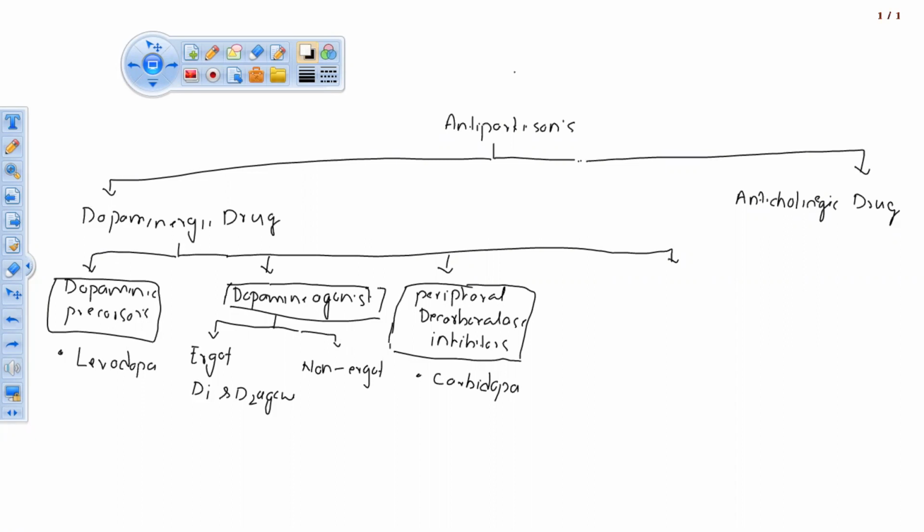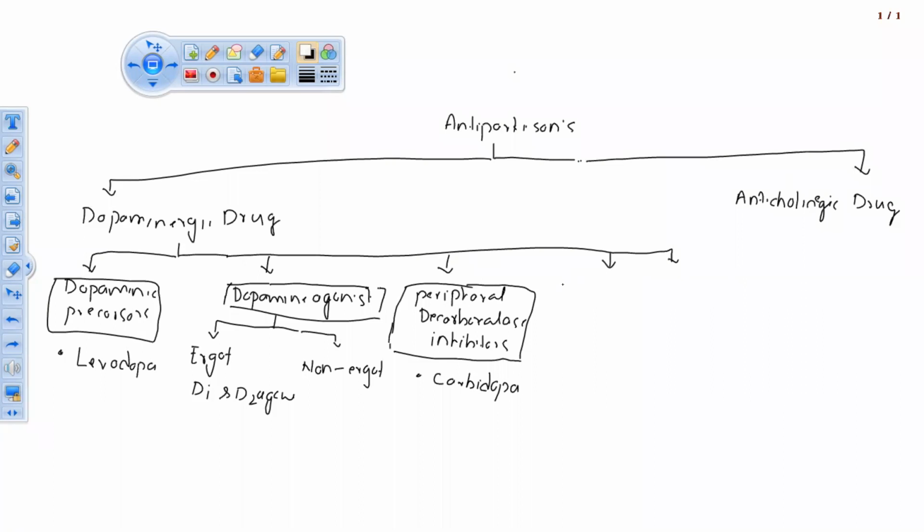So these are the important category of drugs which can be used to treat Parkinson's disease. So carbidopa, levodopa, these are the important drugs. What is important will come in the exam. Okay. If I am saying important, it means you are going to face one or more questions on that. So this one is over.